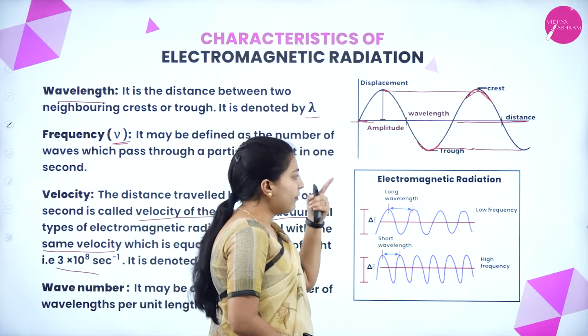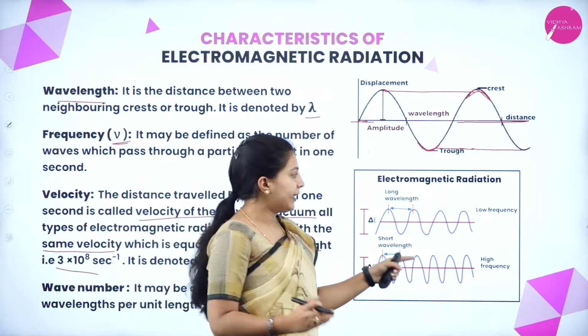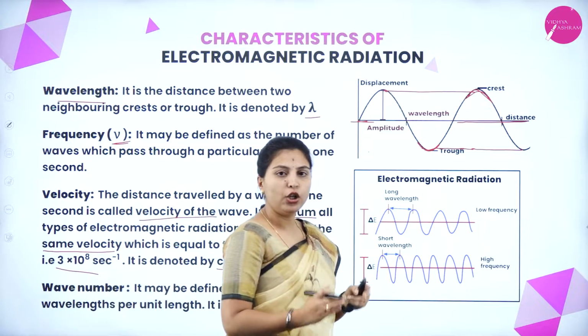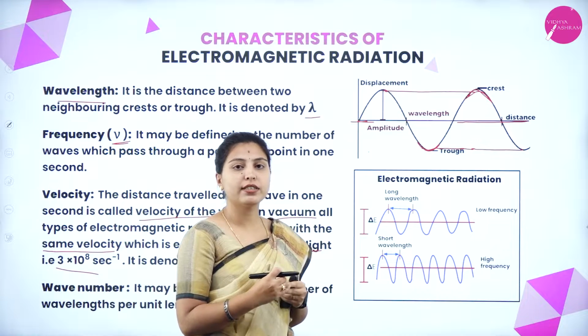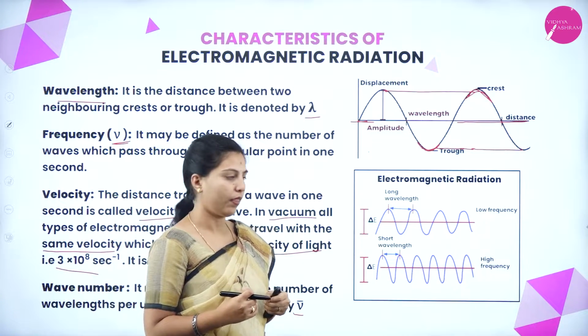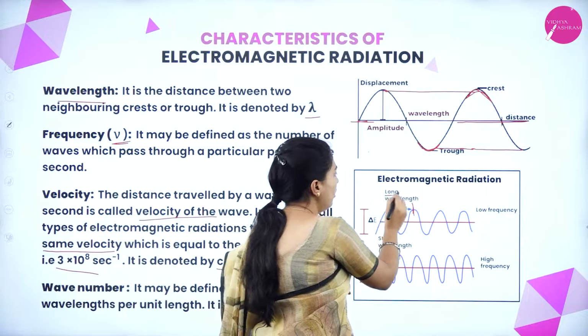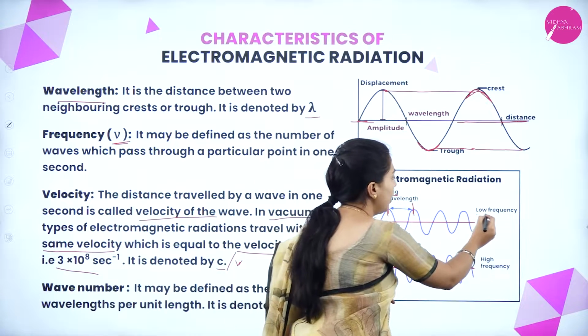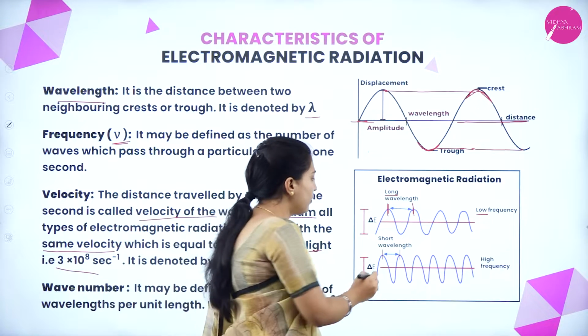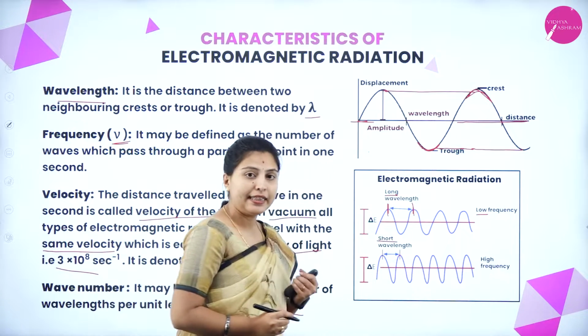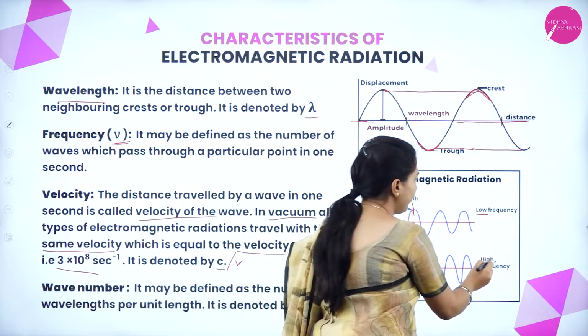We will see another characteristic of electromagnetic radiation. If the wavelength is long, then the frequency will be low. Both are inversely proportional to each other. If the wavelength is long, frequency will be low. If the wavelength is short, frequency will be high.